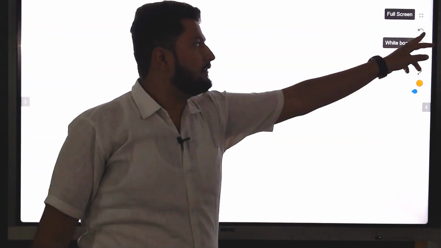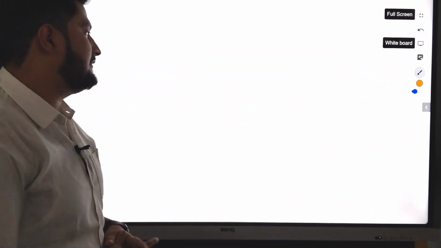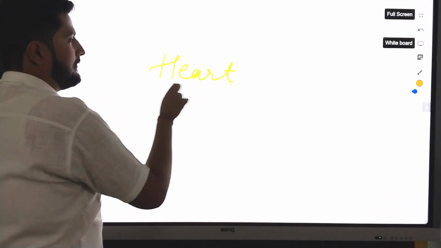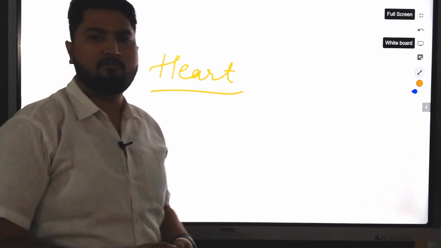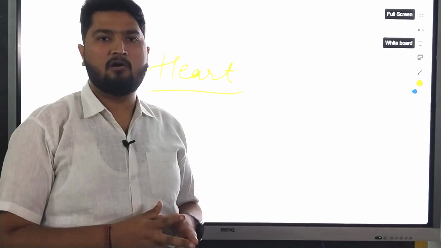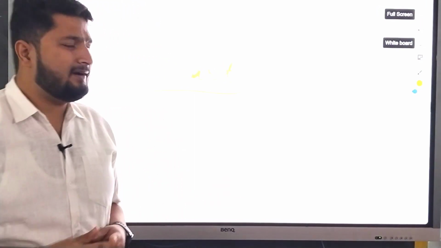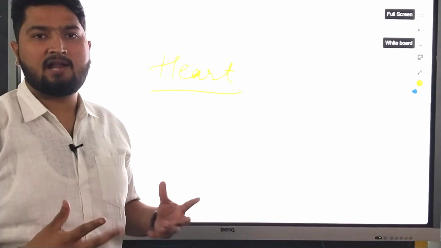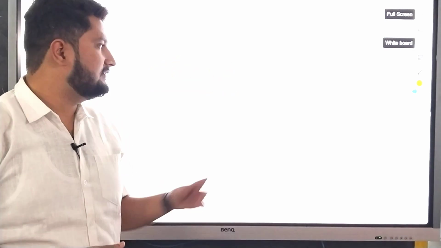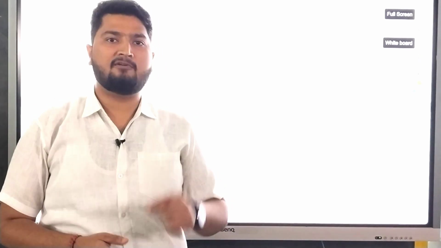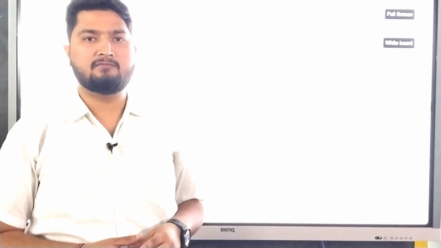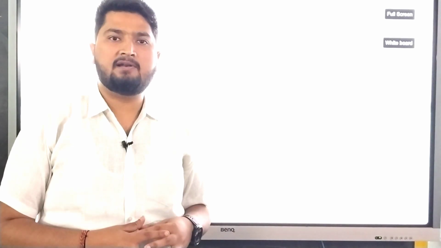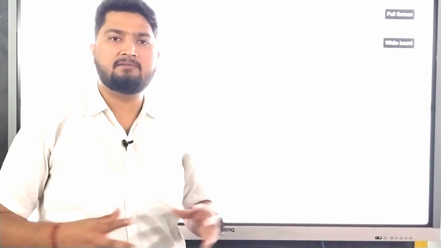So let us see. First we will discuss the heart. Heart is a muscular organ. It is the main pumping organ of our body. But this heart is restless throughout the year and throughout our lifespan. Why? Because heart is made up of a special type of muscle that is called cardiac muscle. Cardiac muscles are restless muscles. They have the ability of contraction and relaxation rhythmically.